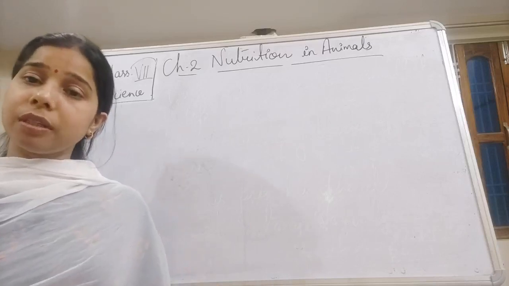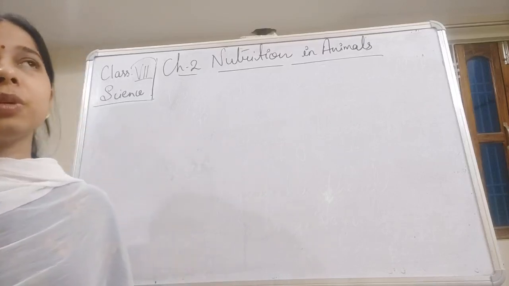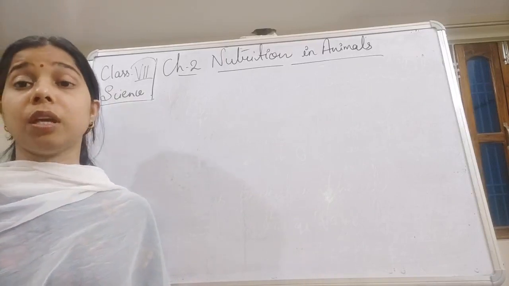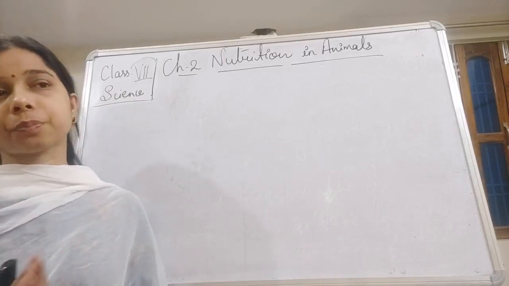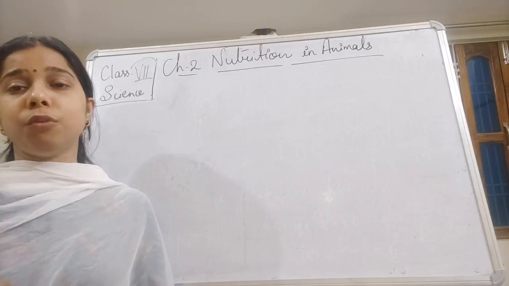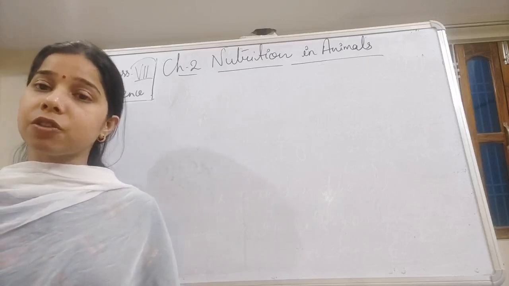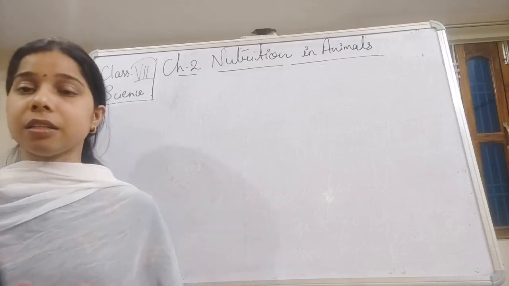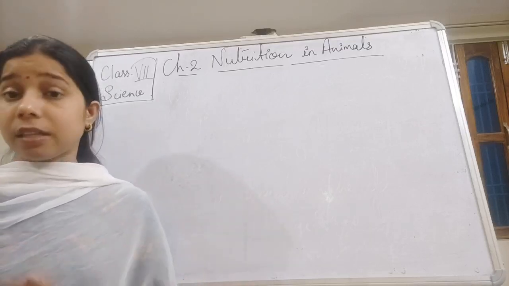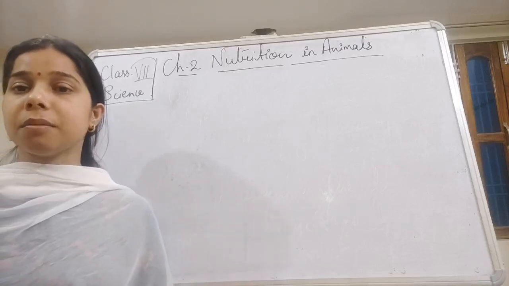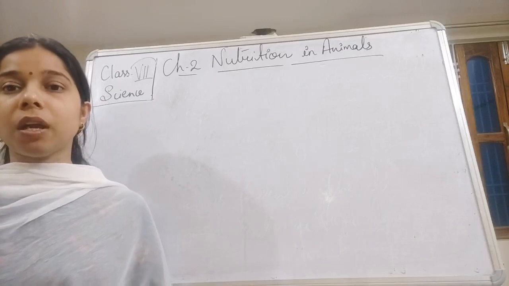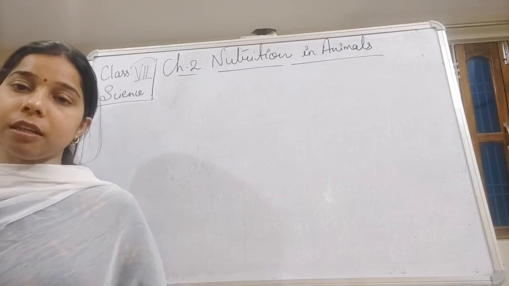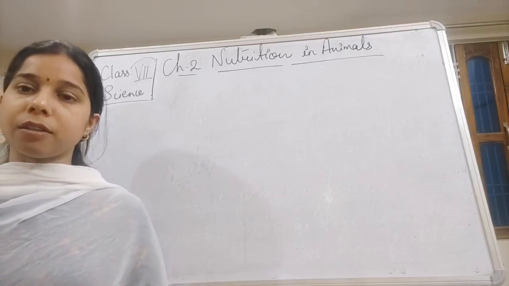We have also seen that there are some plants which are not able to prepare their food, so they are dependent on others for their food, and we had classified such plants into parasitic, saprophytic, insectivorous plants, as well as symbiotic plants. These are the things that we have studied in nutrition in plants.